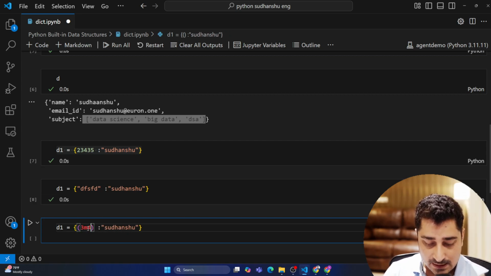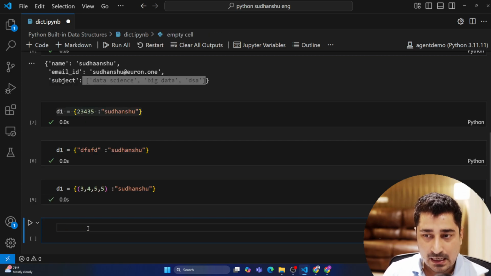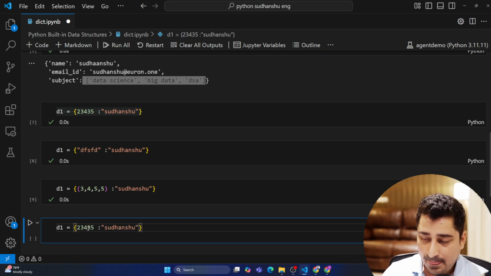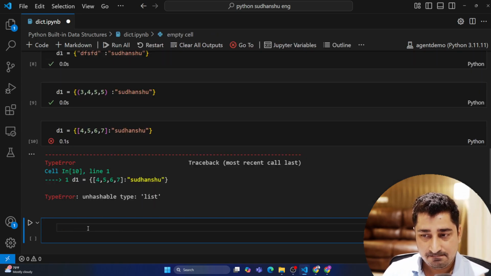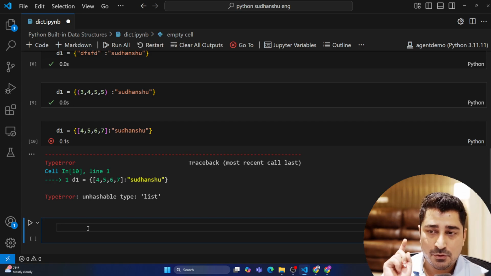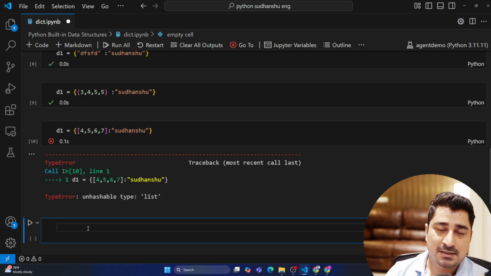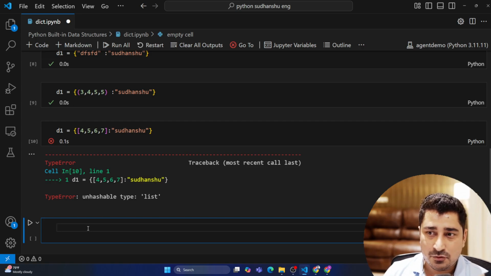Now let's try to test the same thing with a tuple. Can I use a tuple as a key? Allowed once again. Now what I'm going to do is use a list as a key. Not allowed. Immutable elements are allowed. Mutable elements are not allowed, as you can see. A list is basically a mutable element. It's not allowed. As simple as that.